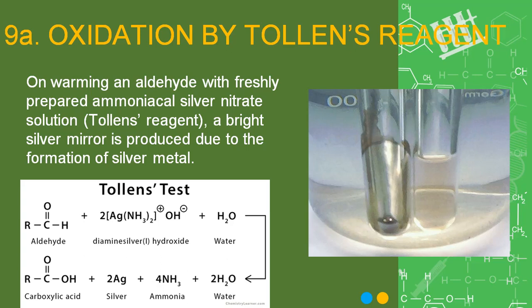In the test tube, we just put an aldehyde plus ammoniacal silver nitrate solution and heat it in a water bath. You can see the difference. This test tube shows the aldehyde plus reagent, whereas in this test tube you can see the deposition of silver.